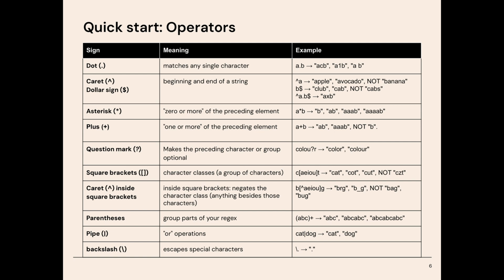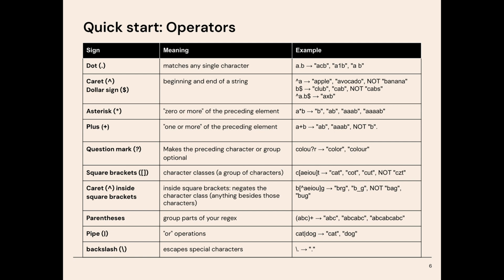Next, let's look at the caret and the dollar sign operators. These are used for matching the beginning and the end of a string. The caret is used to indicate the start of a string. For example, ^a will match any string that starts with the letter a. So apple will match, but banana will not. The dollar sign is used to indicate the end of a string. So b$ will match any string that ends with the letter b. For example, club will match, but bake will not. You can even combine those two. So for example, ^a.b$ will match any string that starts with a, has any character in the middle, and ends with b.